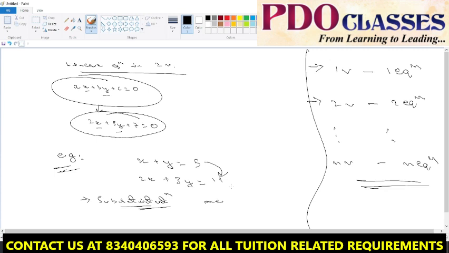Yes, sir. x and y are getting the same value in both the methods. x is equal to 4 and y is equal to 1. Very good. Correct. Whenever you get x is equal to 4 and y is equal to 1, you can check it. You just put 4 and 1 here. If it is satisfied, then it's correct. If not, it's wrong. Here also put 4 and 1, 8 plus 3, 11. A linear equation in two variables must satisfy both the equations, because you have got the solution after solving both the equations.